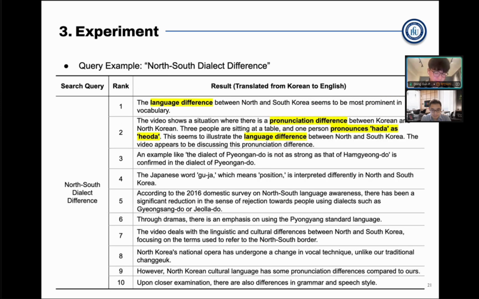The next example is a more interesting one, where the query is on North-South dialect difference. If you see the top two results, they don't actually have the word dialect inside of them. They instead have language difference and pronunciation difference, which are semantically equal in meaning. And this really displays that our framework successfully did semantic retrieval instead of just lexical matching and text matching for the top ranked results.